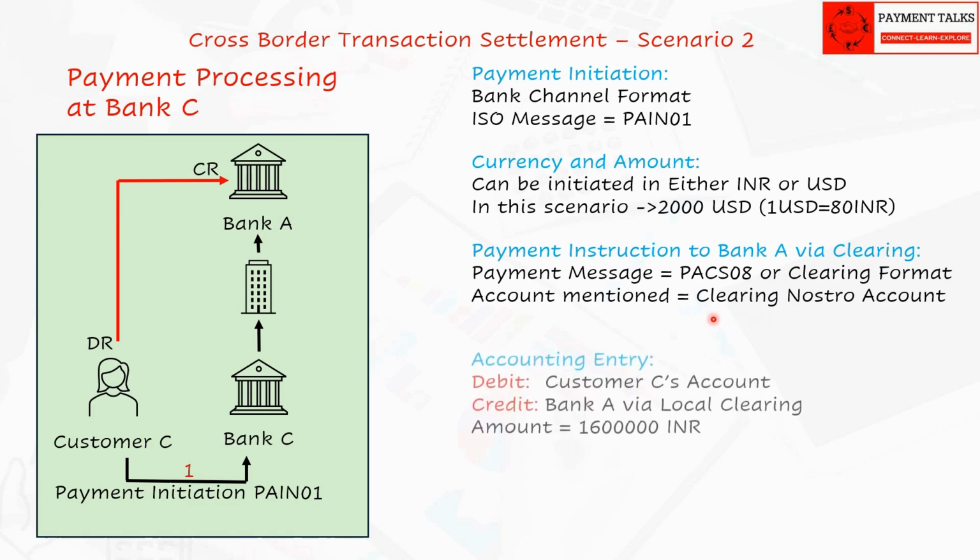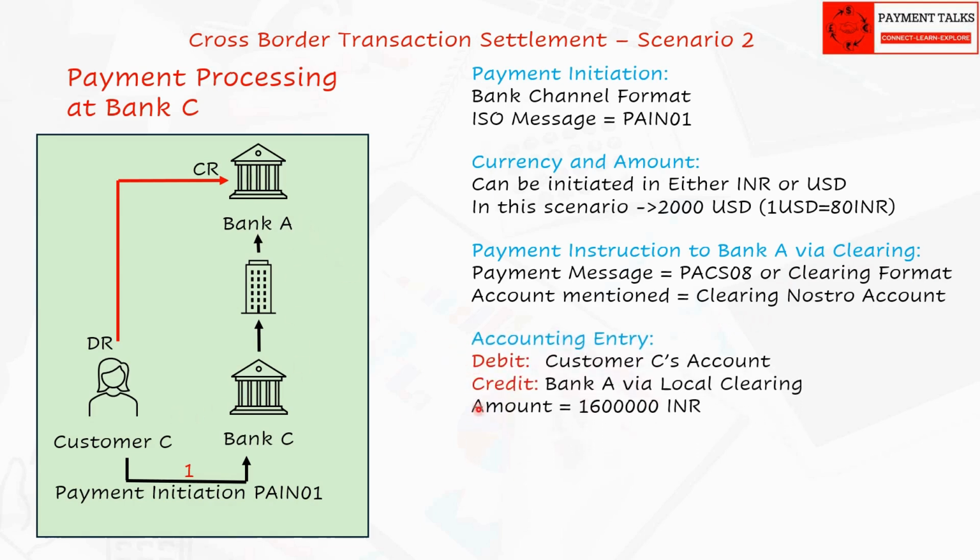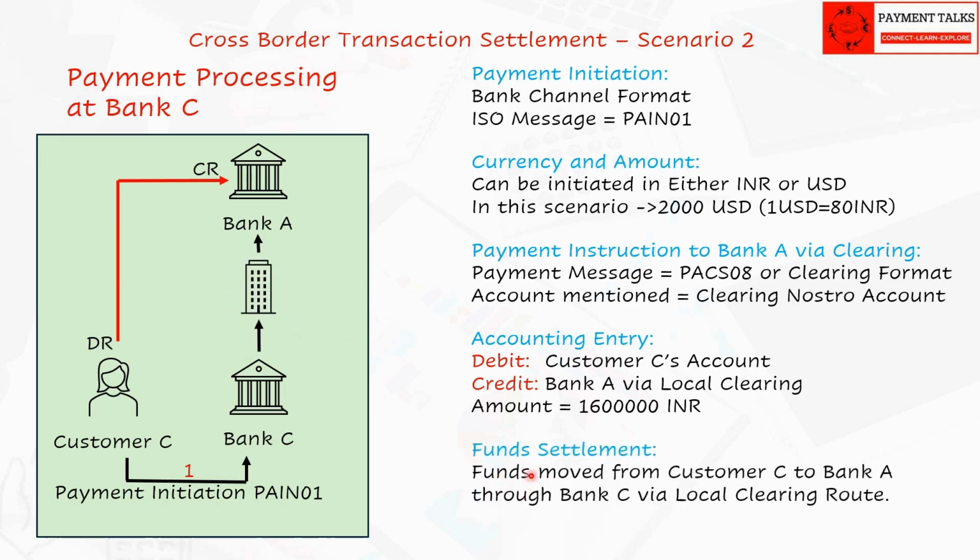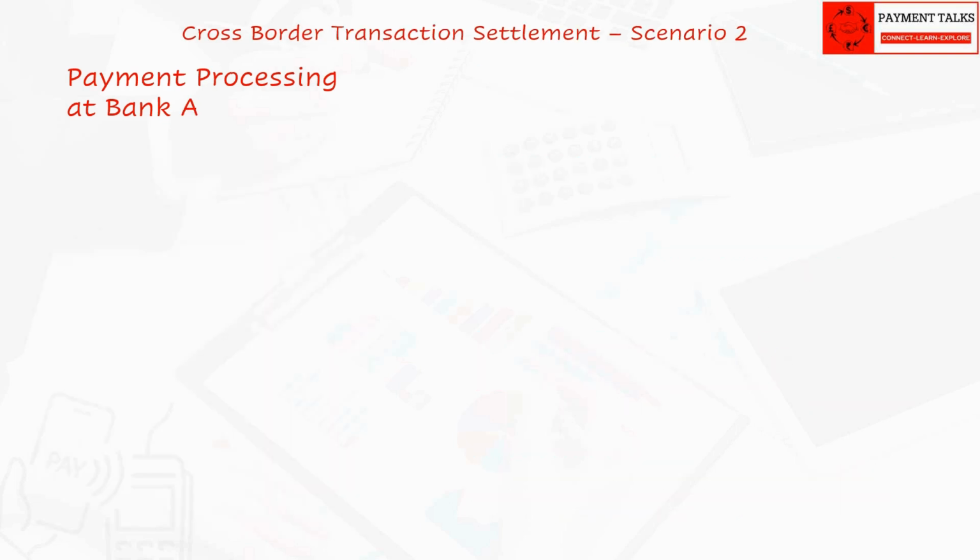On successful acknowledgement from clearing, the funds are transferred to Bank A via local clearing. We shall look in detail at the domestic clearing and settlement process in our next videos. Settlement of funds. Funds moved from customer C to Bank A through Bank C via local clearing route.